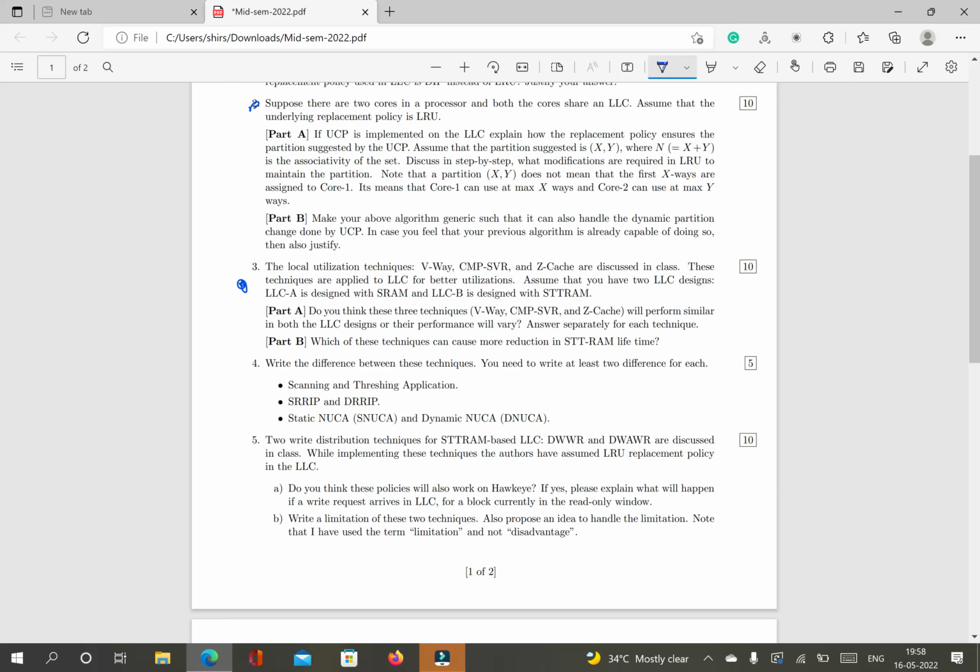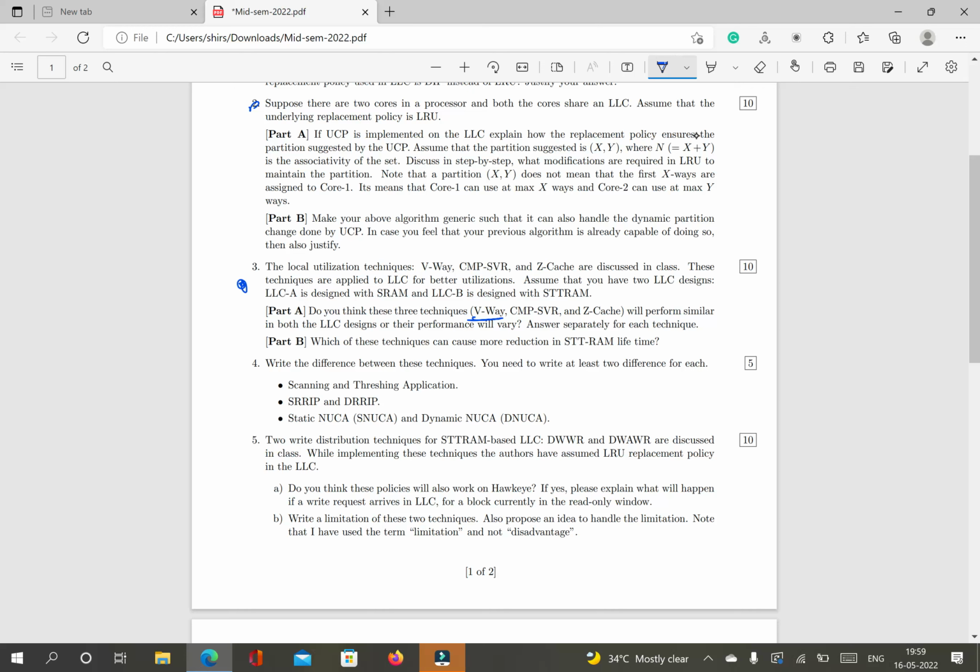So if I go for question 3 part A, the question is: if you apply these utilization techniques VUA, CMP-SVR or Zcache in SRAM as well as in STTRAM, do you think the result will vary? So let us just consider VUA. If you implement VUA on SRAM and if you implement VUA on STTRAM, do you think there is any difference? You have to answer in this direction. Many of you were misguided and tried to answer other things. No, it is not that. The exact question is, if you implement VUA on SRAM LLC and if you implement VUA on STTRAM LLC, will they behave similarly or differently?